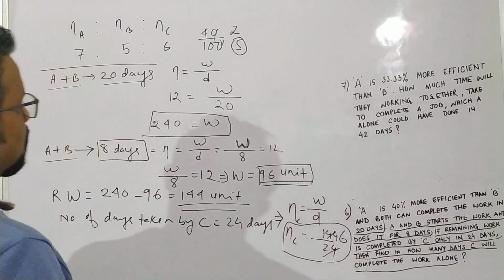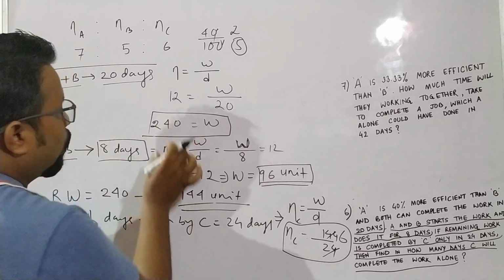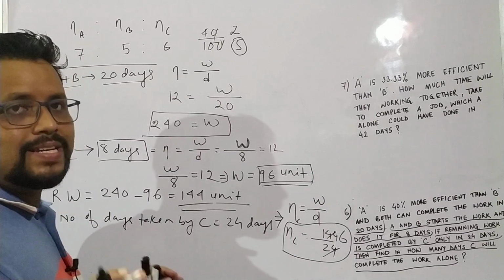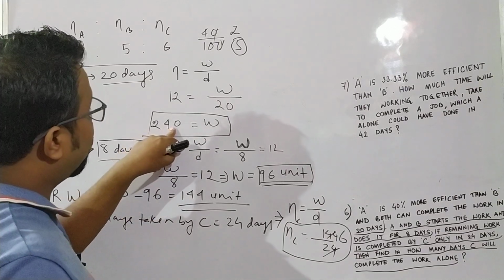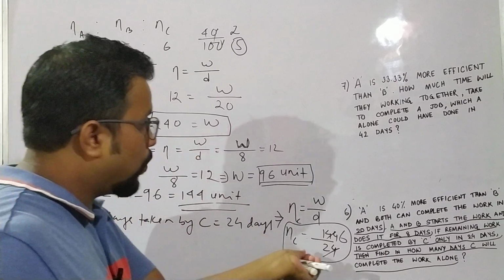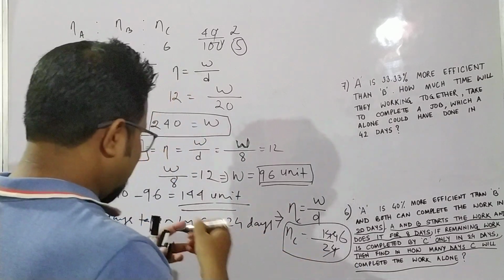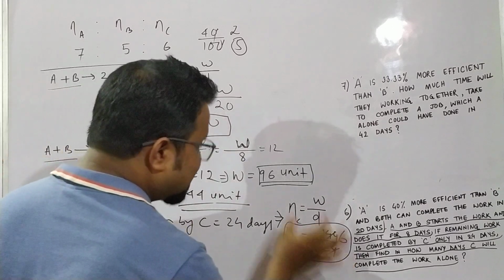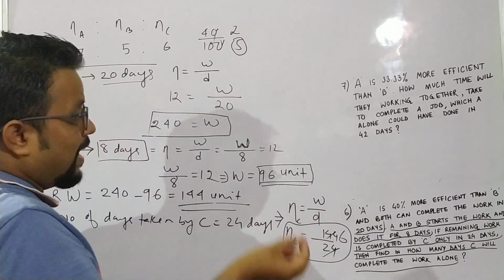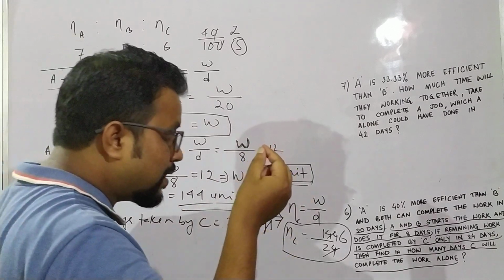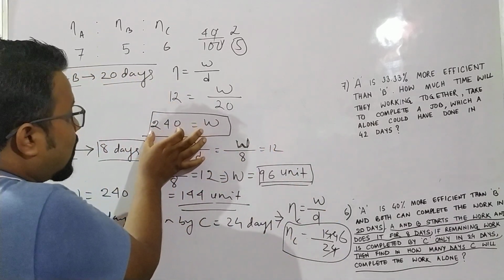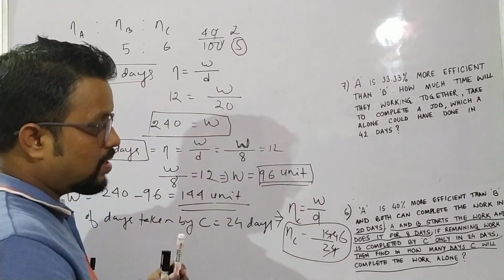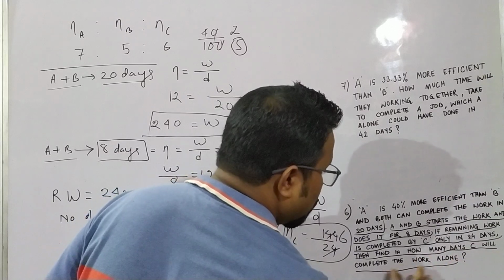They are asking, suppose the whole work of 240 units is completed by C, in how many days can C complete the whole work?